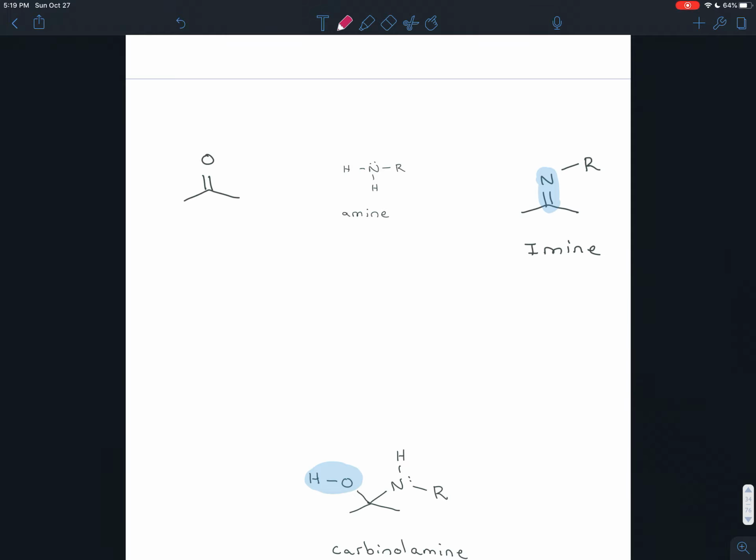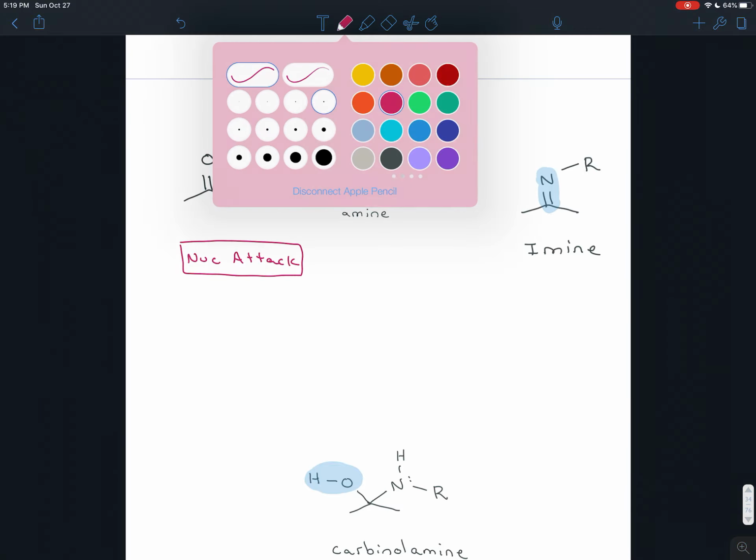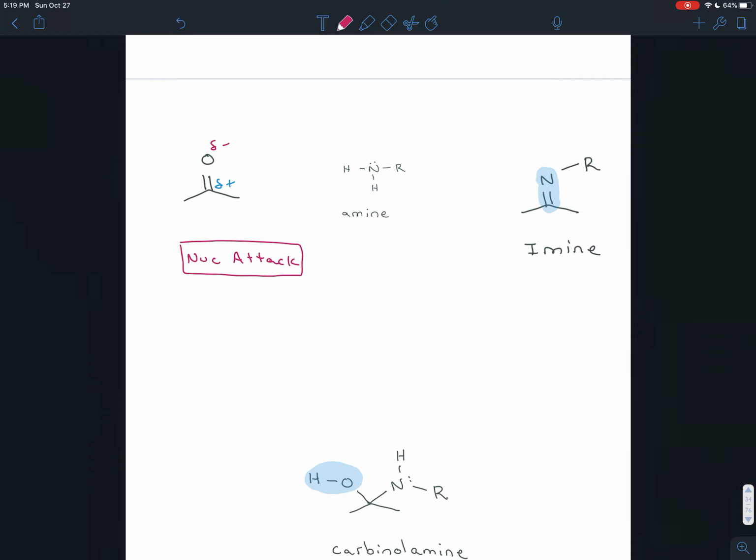Okay, so we can't do the proton transfer at the very beginning. Instead, we're just going to hop right to it and do the nucleophilic attack. Our amine is going to attack the electrophile, which is the electrophilic carbonyl carbon. So that's the first step.